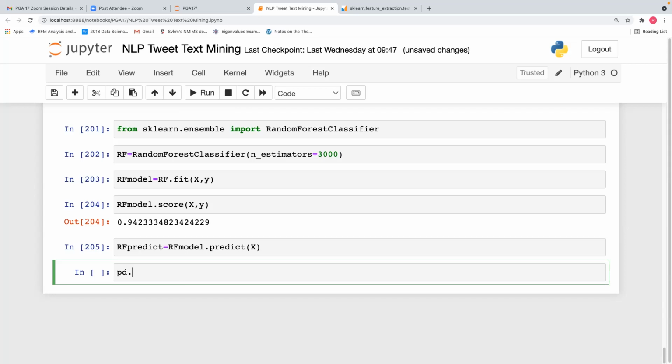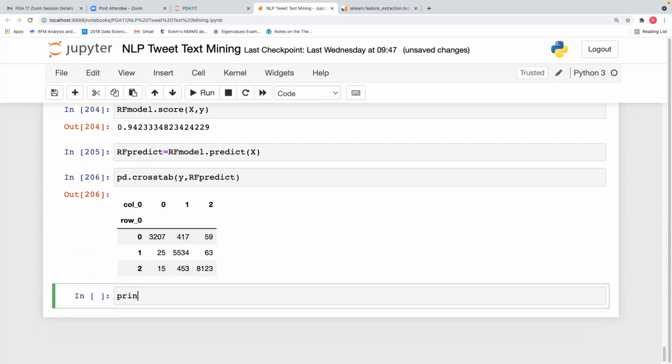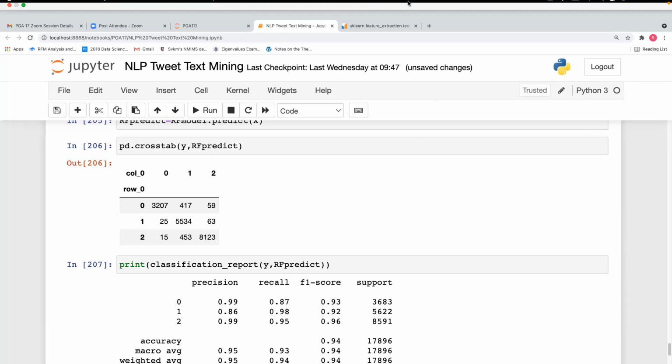So pd.crosstab(y, rf_predict). And print classification_report(y, rf_predict). See, overall accuracy is 94. All metrics are good.